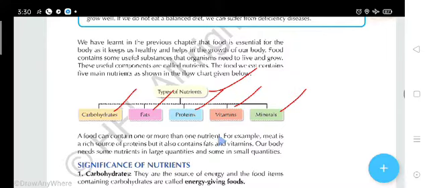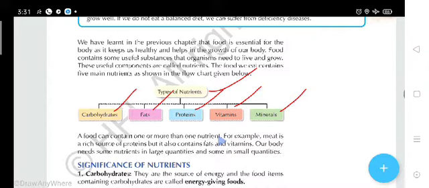Our food can contain more than one nutrient, and that is good for us. For example, if you are eating meat, it is a rich source of protein, but it also contains fat and vitamins. So fat, vitamins and proteins are all beneficial for us. Our body needs some nutrients in large quantity and some in small quantity.